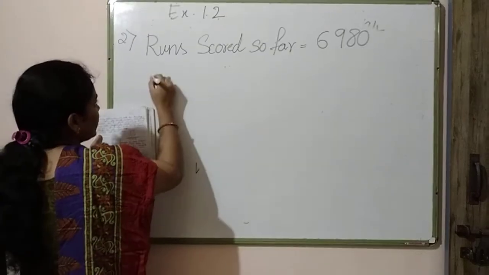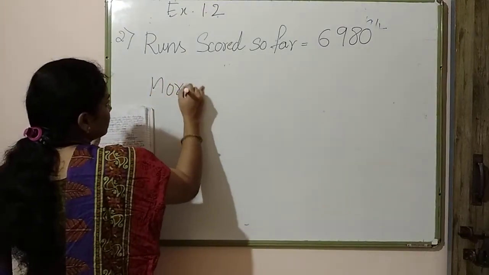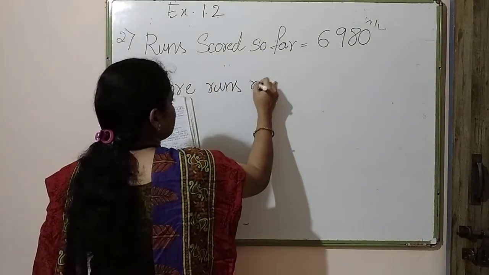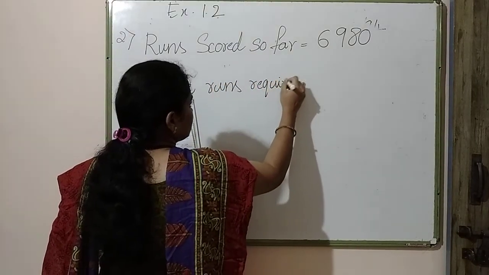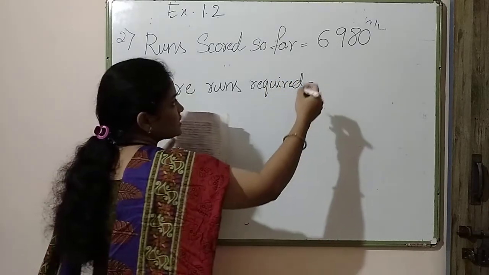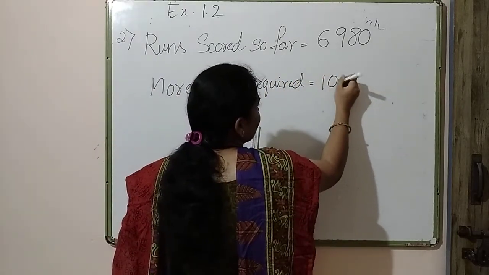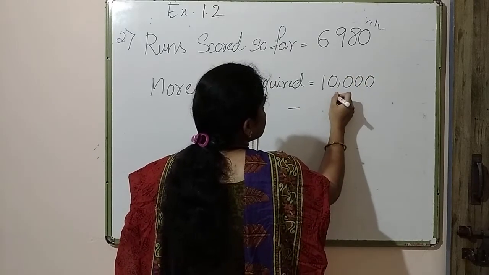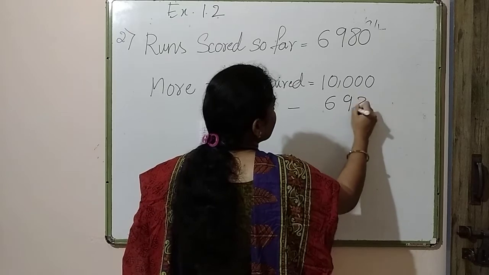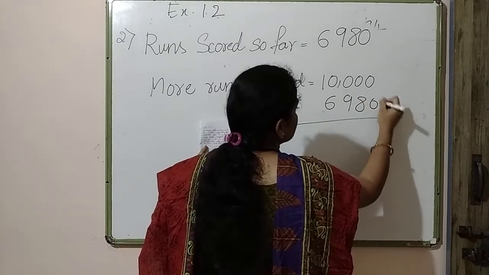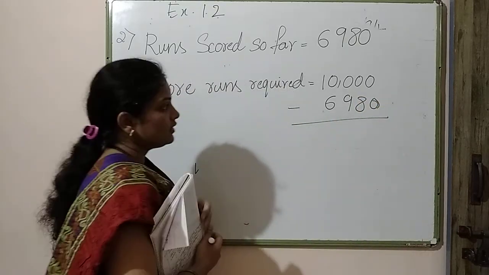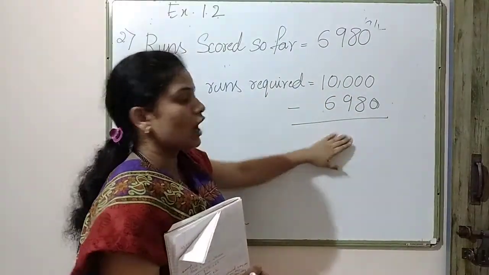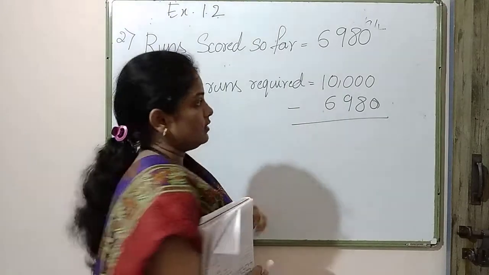How many more runs are required? He wished to score 10,000 runs, right? 10,000 minus 6,980. You just do the subtraction. Subtract this number from 10,000. Then we will know how many runs he needs to score.